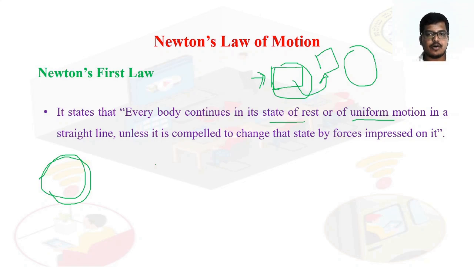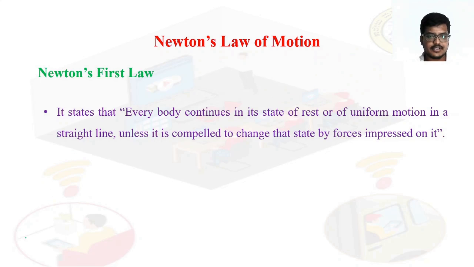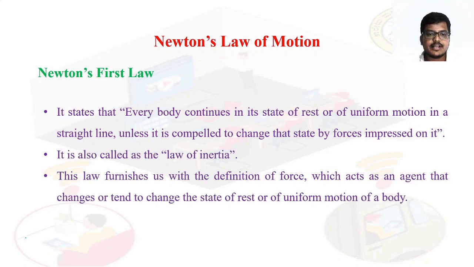So a body, an action, or an agent is required to change its state of rest or of uniform motion in a straight line. So this is called as what? Newton's first law. Okay, we all studied in your PUC already. So it is also called as what? The law of inertia.